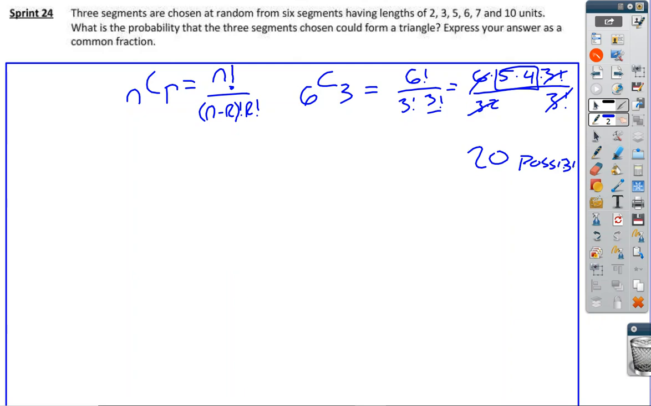So then, now we need to figure out how many of these options will actually work for making a triangle. So here's what I'm going to do. I am going to start with, if I randomly get a 2 and a 3, how many different other options are going to get me a triangle? In other words,